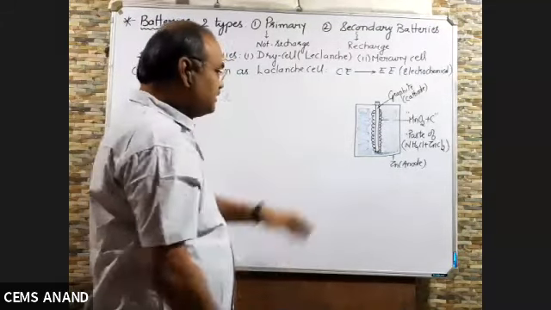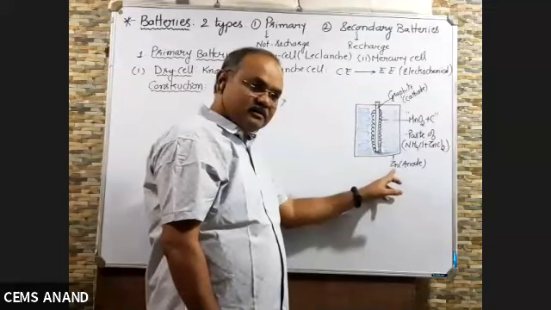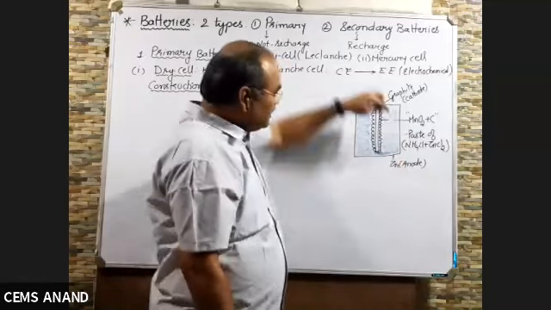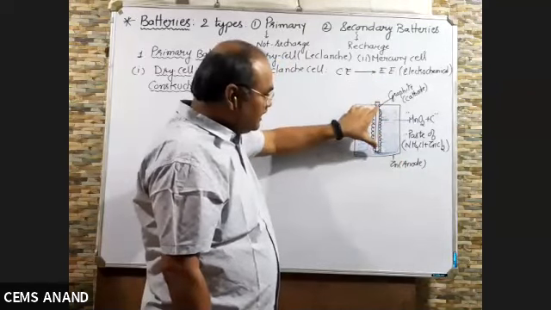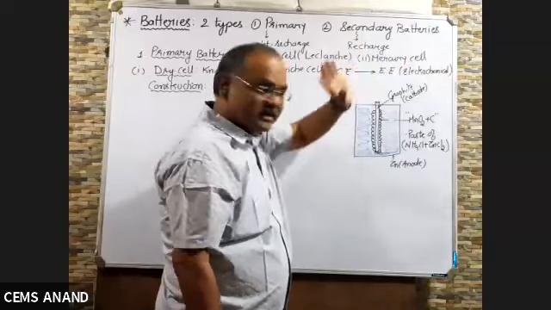Again I am discussing. Take a cylindrical vessel made up of zinc having a closed bottom. Zinc acts as anode. Take a graphite rod and hold it vertically in the center of the container. See, it is in the center of the container, which acts as cathode.